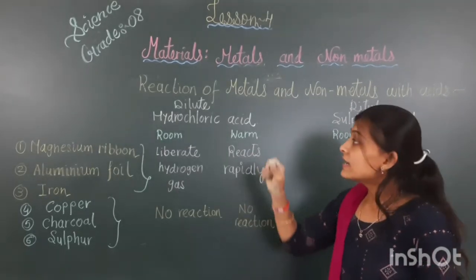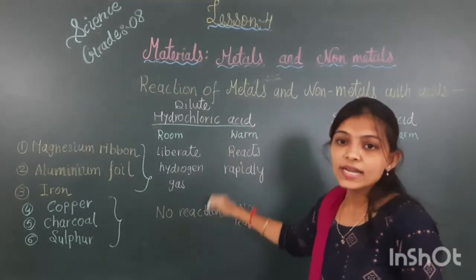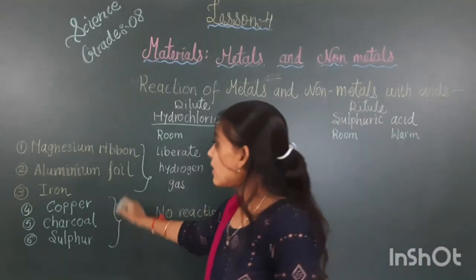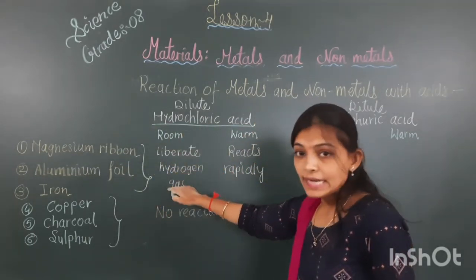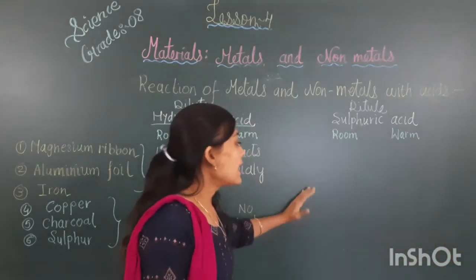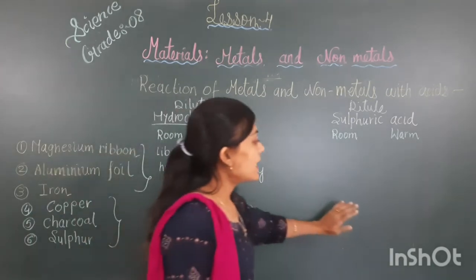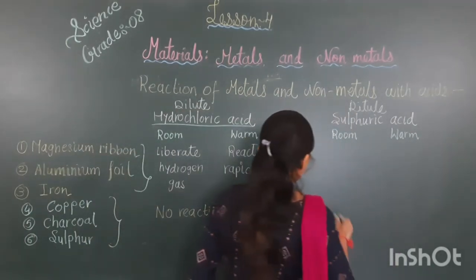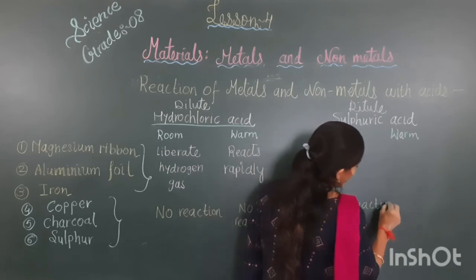Listen carefully, in the hydrochloric acid there is no reaction in the non-metals, while there is some reaction in the metals. When in dilute sulfuric acid, what will happen? Again same like hydrochloric acid, there is no reaction in a non-metal. We can see there is no reaction in a non-metal.